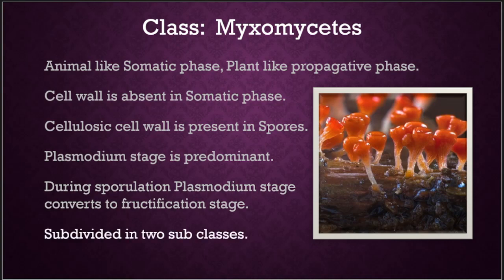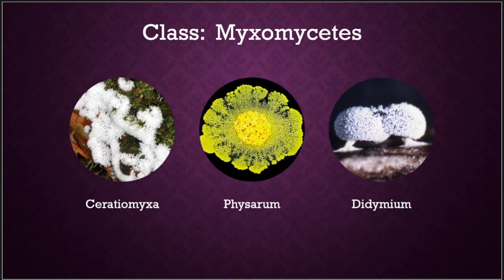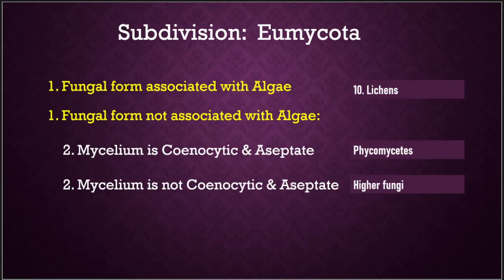Then these are subdivided into two subclasses, but we are not going to deal with those subclasses. We will just have an overview of these classes. Then we can see some examples for these Myxomycetes, that is, slime molds: Ceratiomyxa, Physarum and Didymium are examples for this particular class Myxomycetes. Then how has the Eumycotina been subdivided?